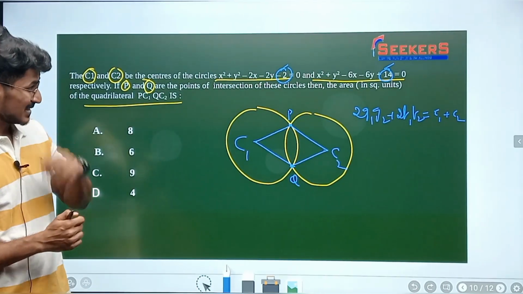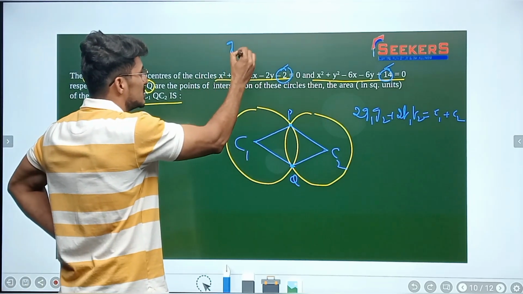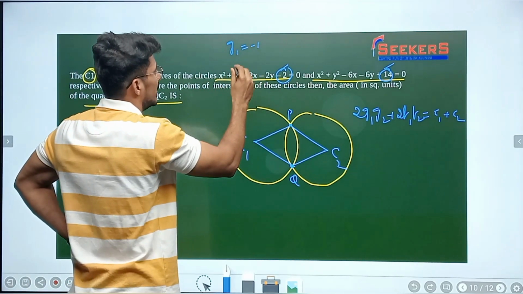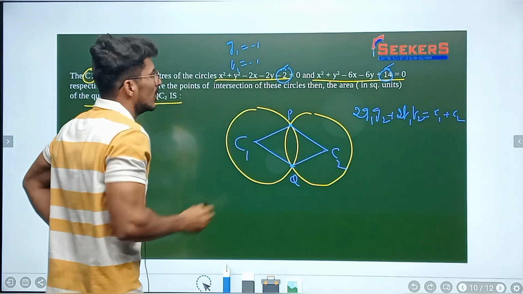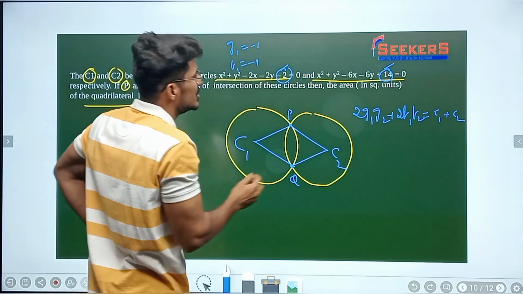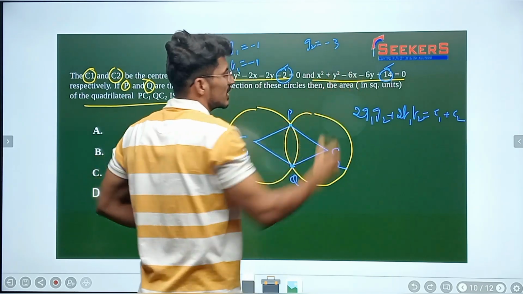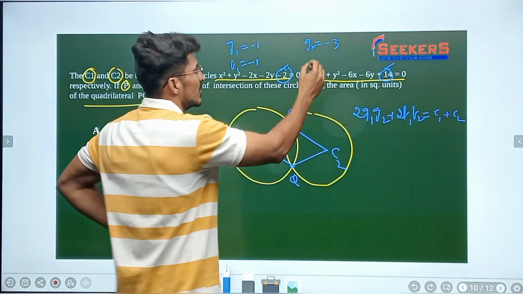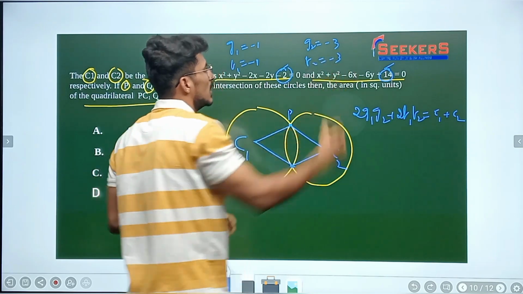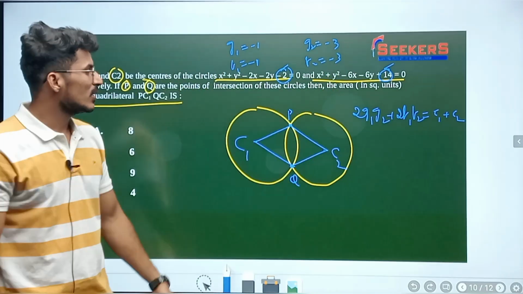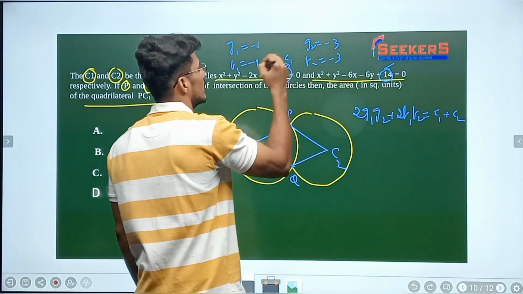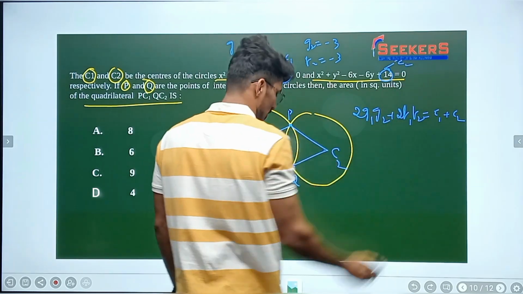First let us check what g1 is here. g1 is minus 1 and f1 is minus 1. And g2 is what? g2 is minus 3, in fact minus 6 by 2, and f2 is minus 3. Now substitute all these values over here. And c1 is this one, c2 is this one.